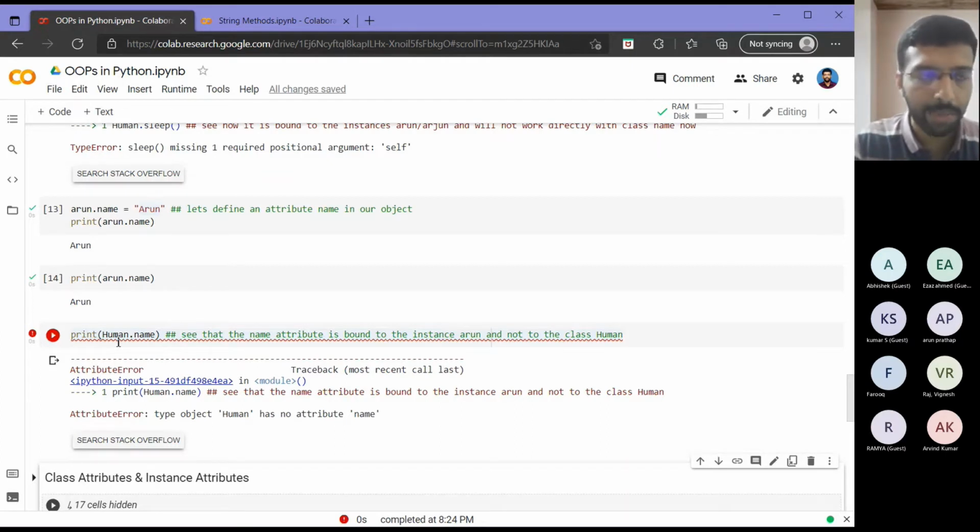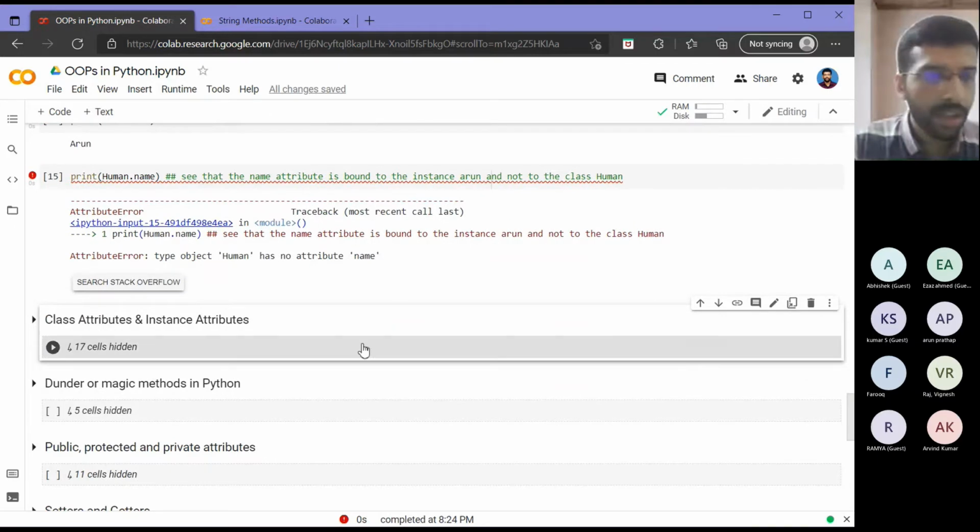That is linked only to that particular object. That is not linked with the actual blueprint class. So that is what I want to highlight here. Because of that property, whatever we defined as Arun.name here is called an instance attribute. Now, similar to this, we can have a class attribute also, that will be common to all objects across a class. So that we will see now.